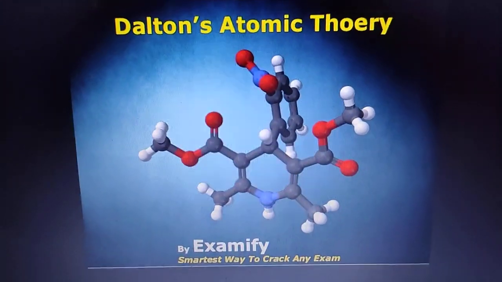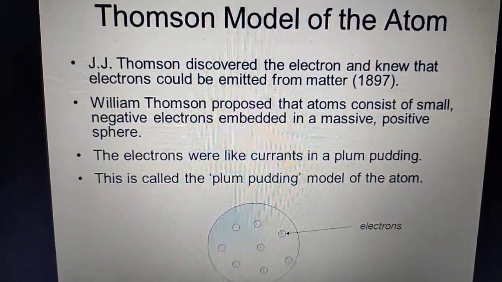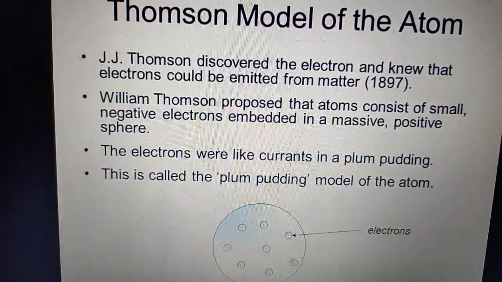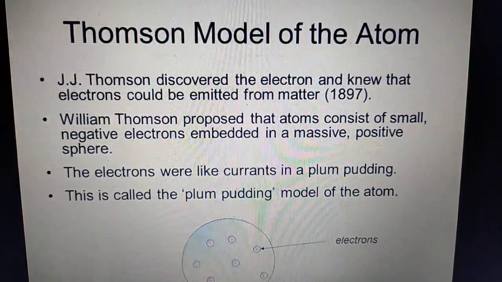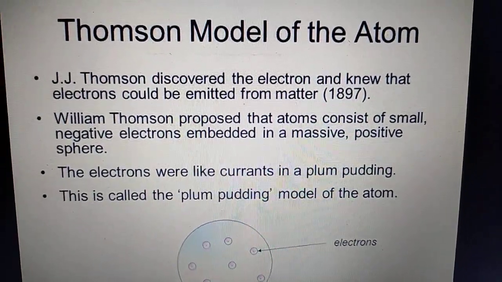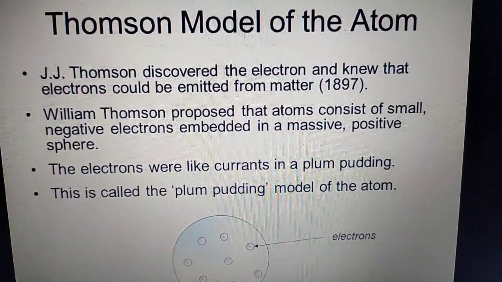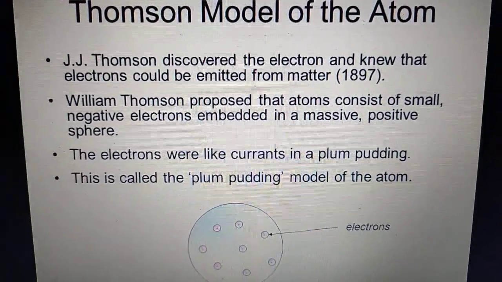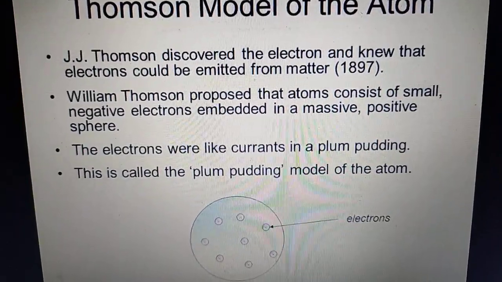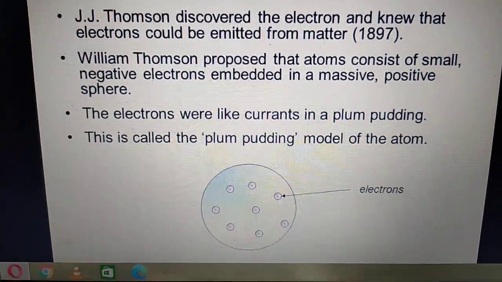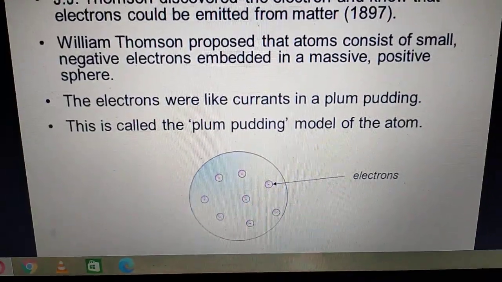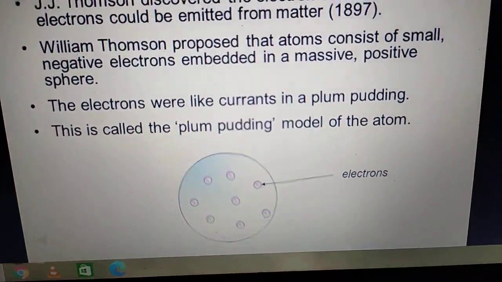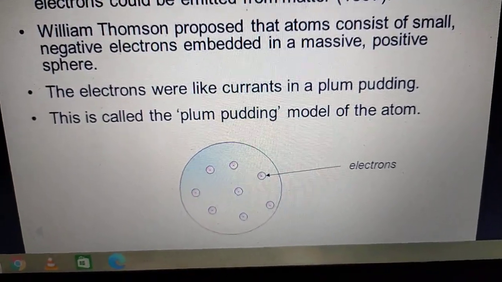The next topic is J.J. Thomson model of an atom. So a scientist named J.J. Thomson also gave his model of an atom, and he called that model J.J. Thomson's plum pudding model of an atom. According to this model, an atom is considered to be a sphere of uniform positive charge, and electrons are embedded into it like raisins in a plum pudding.